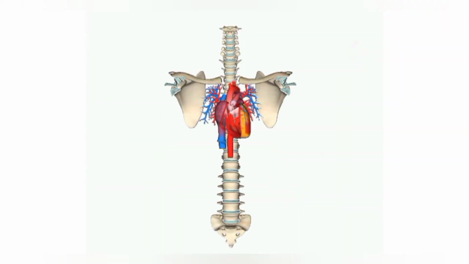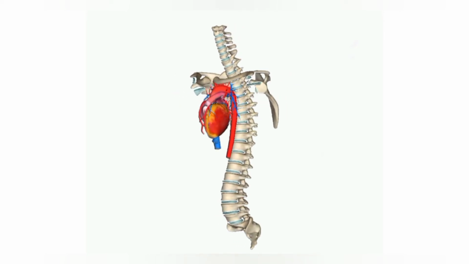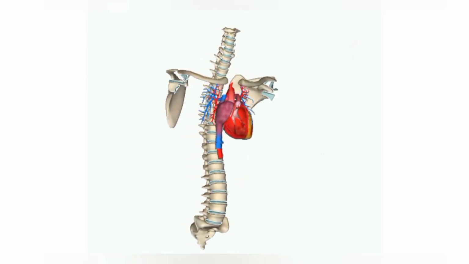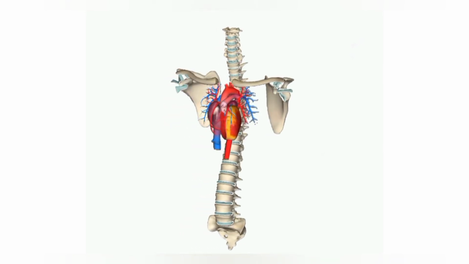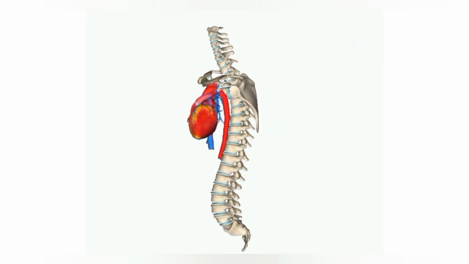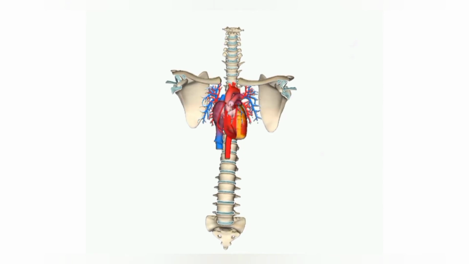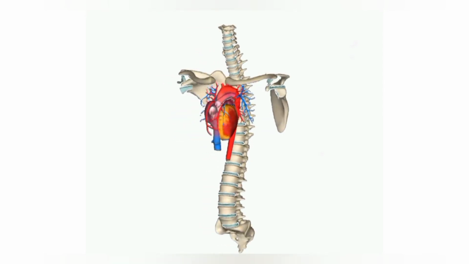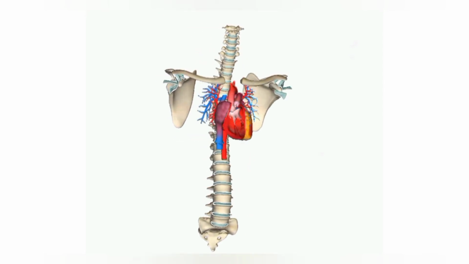This is the three-dimensional image of the heart, which will help you to understand it clearly. It is located in the chest, slightly tilted towards the left. It is protected by the rib cage. It is made up of cardiac muscle, as I told you earlier. It starts to beat right in the mother's womb and works untiringly throughout the lifespan of a person. So it is the most important organ of our body.